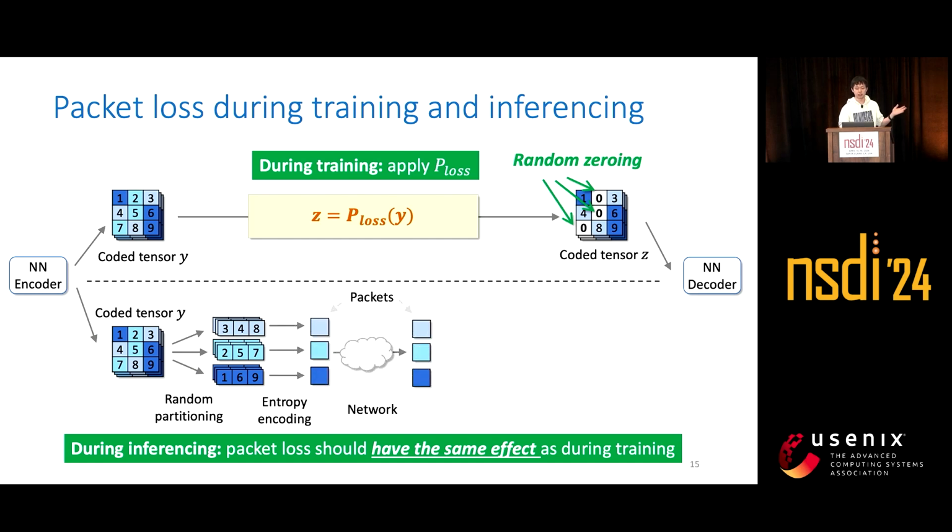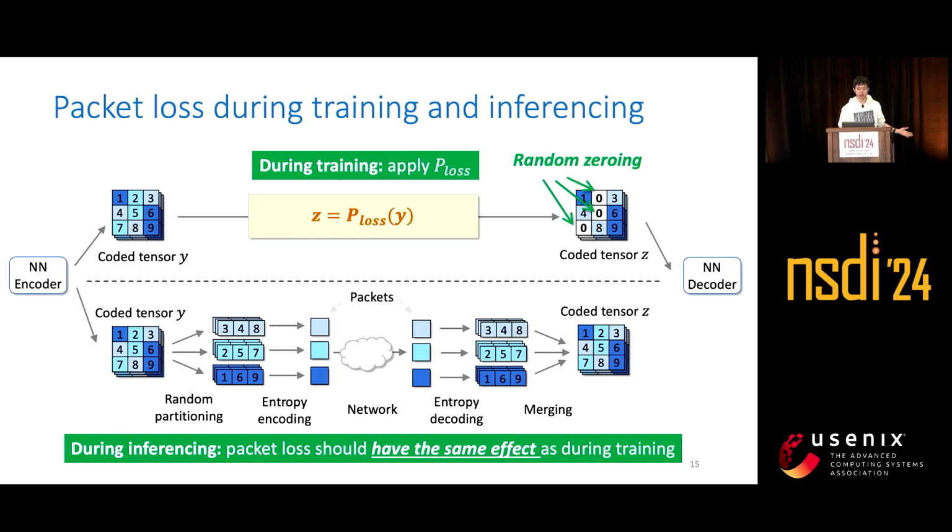These partitions are then sent as separate packets over the network, and the Grace decoder reassembles them back into the original tensor. So if a partition is lost, its values will be zeroed out without impacting other partitions. Thus, the impact of packet loss during inference mirrors that during training, i.e. the random zeroing of the elements.